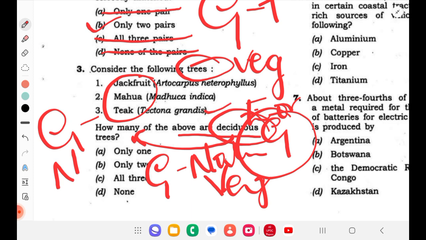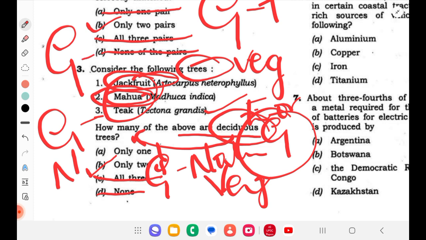So now we'll see the question, which of them are deciduous? We know teak is deciduous, very common, so none is wrong. Then we have mahua, maybe it is kind of doubtful. We'll see jackfruit. Jackfruit is a well-known evergreen forest tree, so all three is wrong. So only 1 and 2, but mahua should be read. It is also a deciduous forest tree. That's why we go with option 2. Here the topic is natural vegetation from the geography subject.